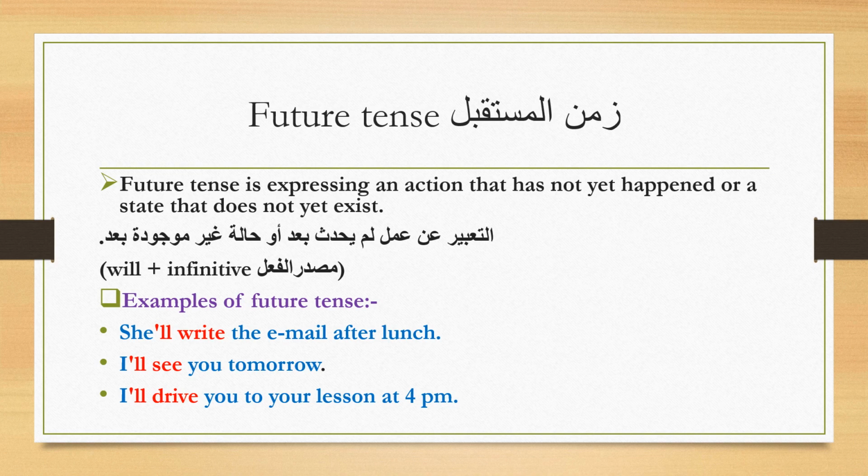Another example is, I'll see you tomorrow. I will see you tomorrow. It means she still hasn't seen her. She's still going to see her tomorrow. Another example, I'll drive you to your lesson at 4 p.m. I'll drive you. It means I will drive you. He still hasn't driven her or him. He will still drive her or him.